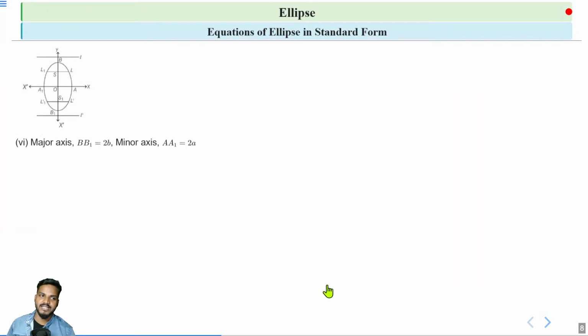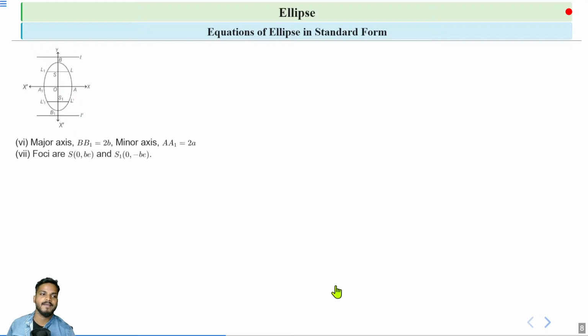Next point, major axis. The major axis of a vertical ellipse is BB1, and that is 2b, and the minor axis is AA1, that is 2a. So the length of minor axis is 2a, and the length of major axis is 2b for a vertical ellipse.